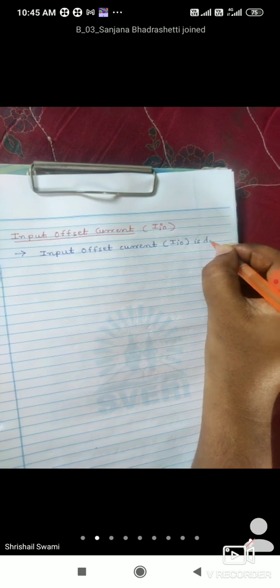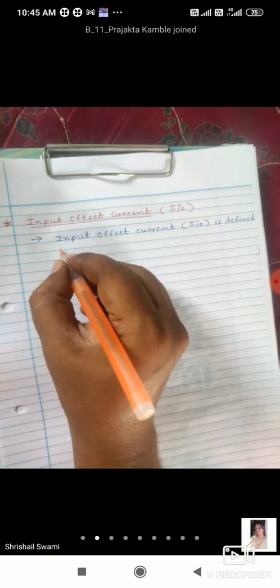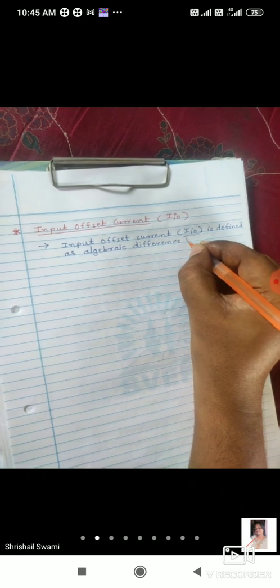Input offset current IIO is defined as the algebraic difference, or mod, between the two input currents IB1 and IB2.